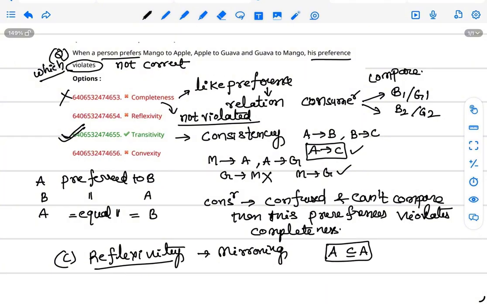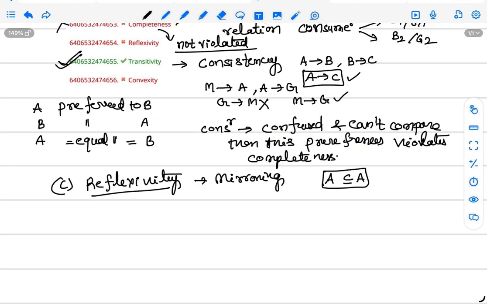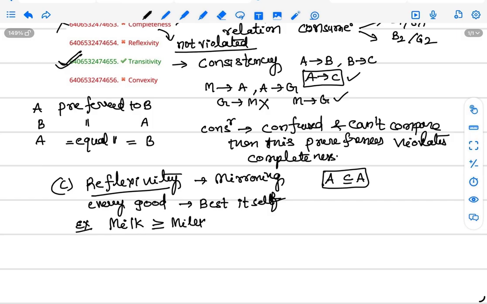In the same way, reflexivity means every good is as good as itself. For example, milk is greater than or equal to milk. Every good is as good as itself is called reflexivity. Here reflexivity is not violated.